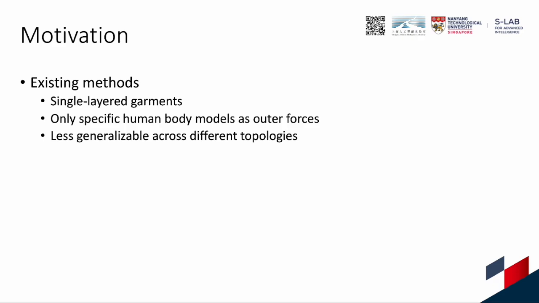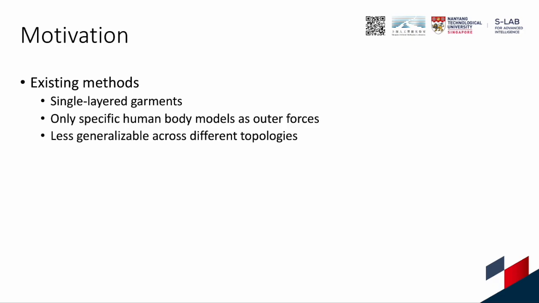In previous work, garment animations focus on simplified experimental cases, where single-layered garments are only driven by specific human body models. In addition, most existing work adopts garment-specific designs, which limits their generalization abilities across garments with different topologies and materials.